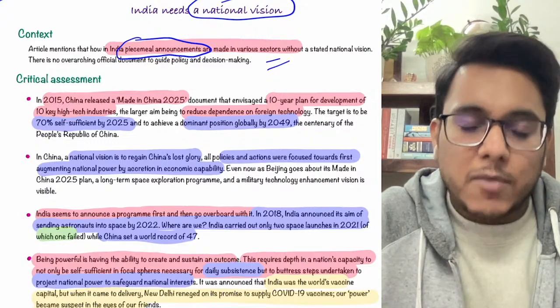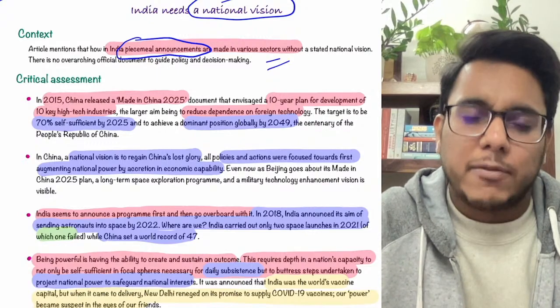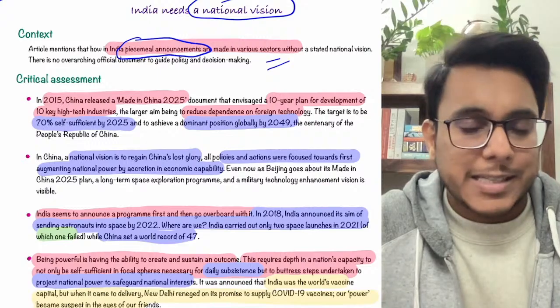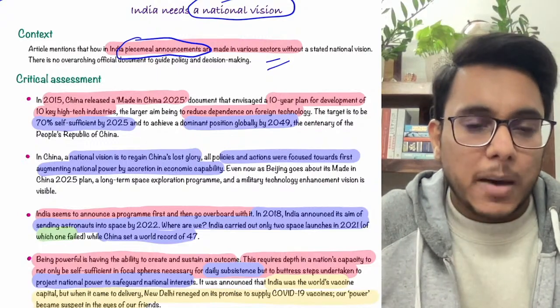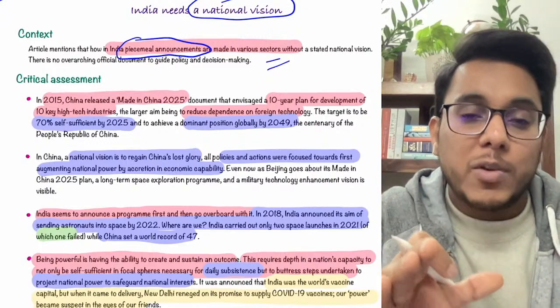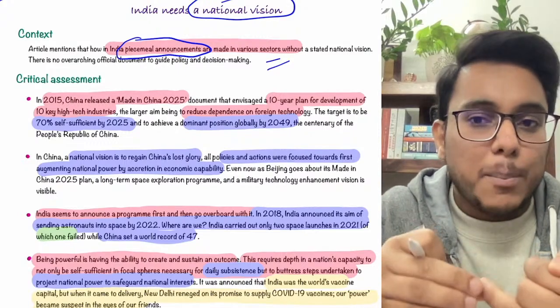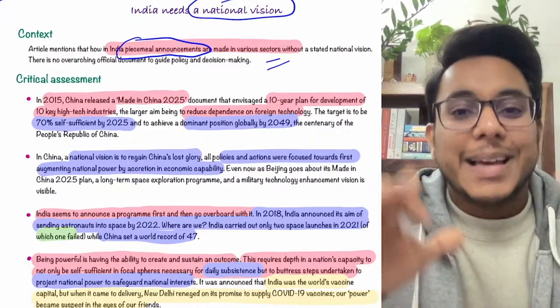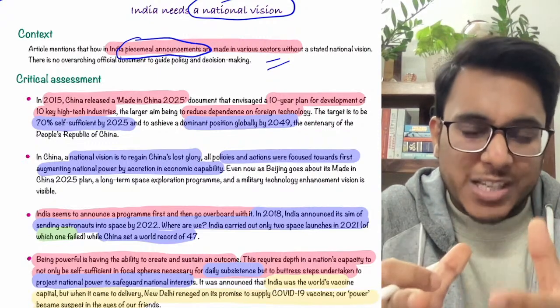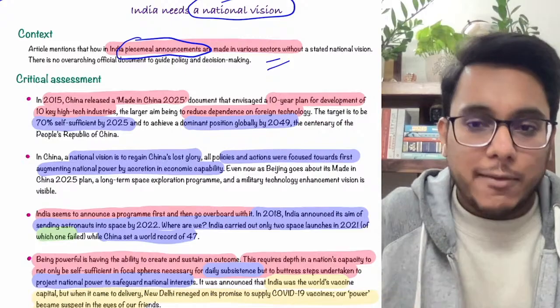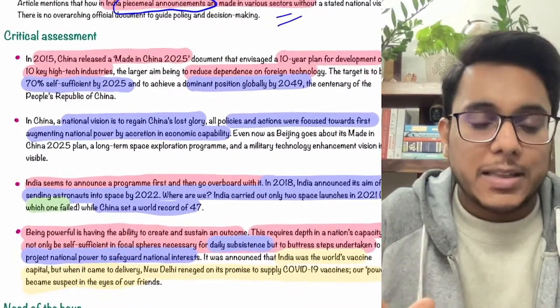In the time of pandemic, we came with the Atmanirbhar Bharat Abhiyan. From time to time, we are coming with different schemes and initiatives. It is a piecemeal approach. We need to come out with a national vision, where a long term vision needs to be there, and a medium term vision needs to be there. Let's take the example of such visions that have been announced by some countries. For example, China's example is given in this article.